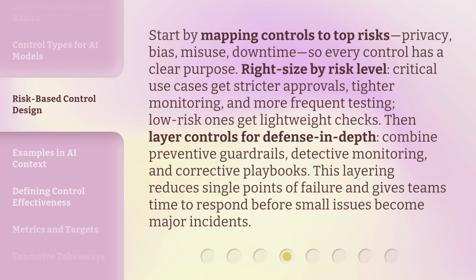Start by mapping controls to top risks: privacy, bias, misuse, downtime, so every control has a clear purpose. Right size by risk level. Critical use cases get stricter approvals, tighter monitoring, and more frequent testing. Low-risk ones get lightweight checks. Then layer controls for defense in depth. Combine preventative guardrails, detective monitoring, and corrective playbooks. This layering reduces single points of failure and gives teams time to respond before small issues become major incidents.